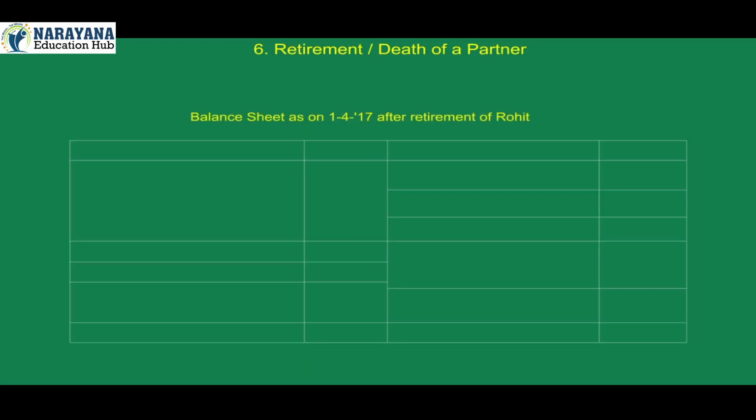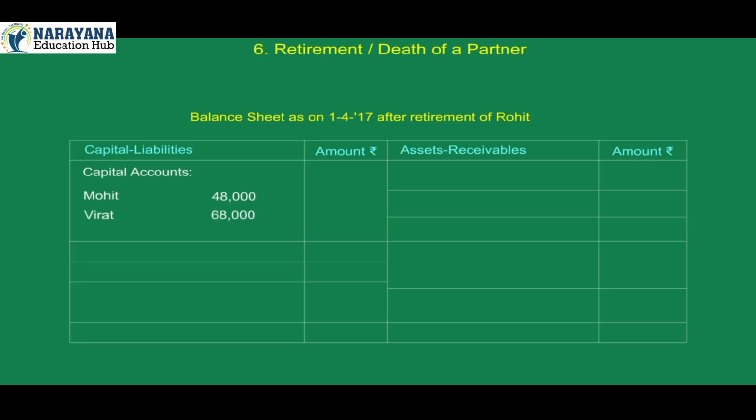Balance sheet as on 1st April 2017 after retirement of Rohit. Capital liabilities amount. Capital accounts Mohit 48,000, Virat 68,000. Total 1,16,000. Mohit's loan 16,000. Creditors 59,000. Rohit's loan 2,46,000. Total 4,37,000.